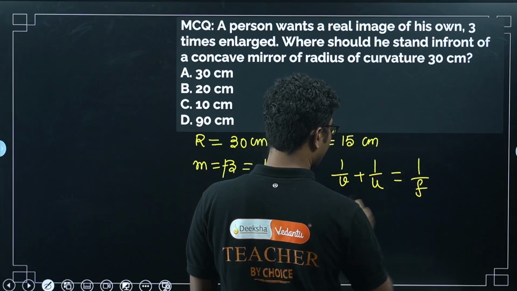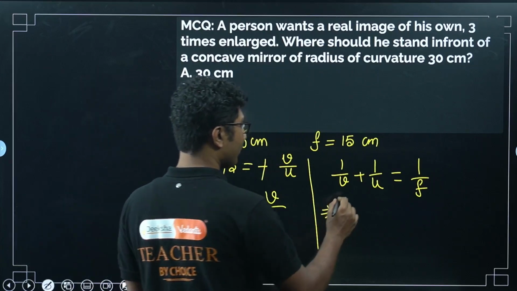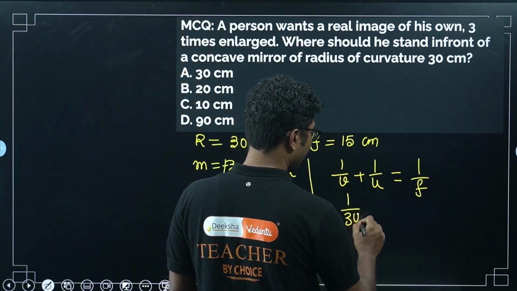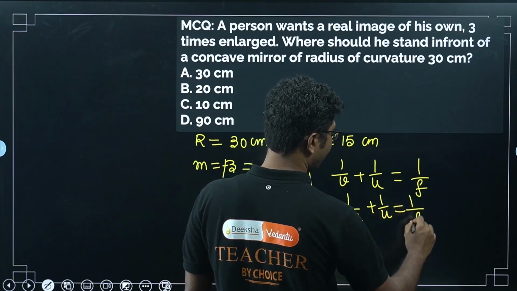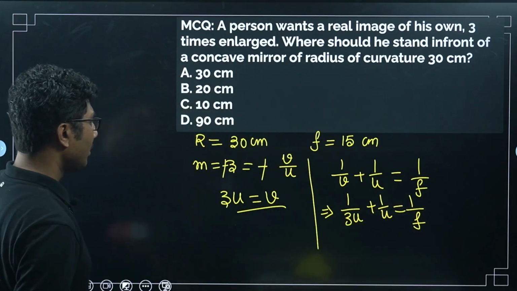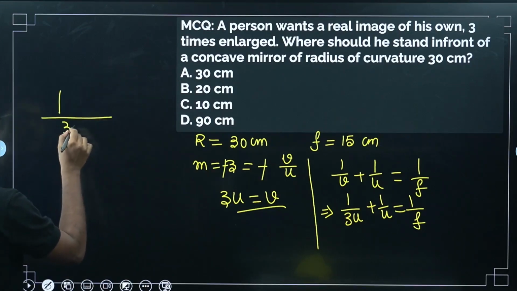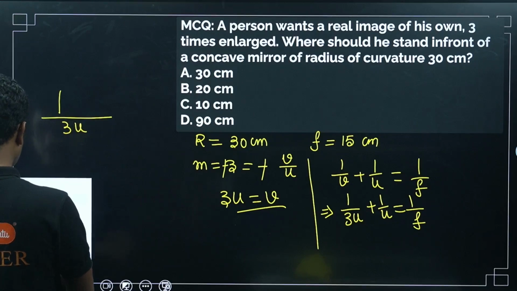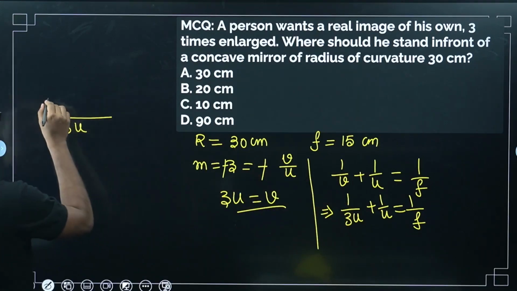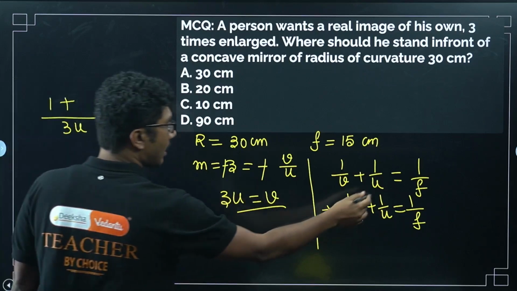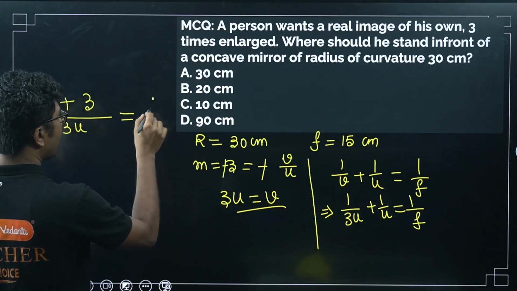Now we know that 1 by v plus 1 by u is equal to 1 by f. So what is 1 by v? v is given by 3u. So instead of writing v, I will write 3u, plus 1 by u equals 1 by f. Let's solve. 1 by 3u and 1 by u, the common LCM is 3u. So here it will be 1 plus 3, right,